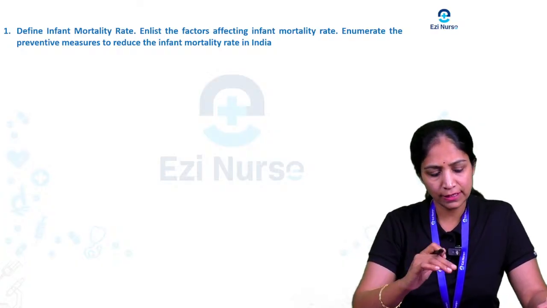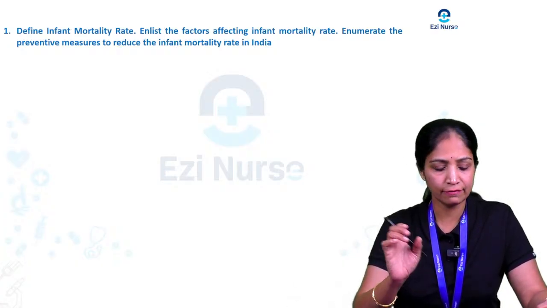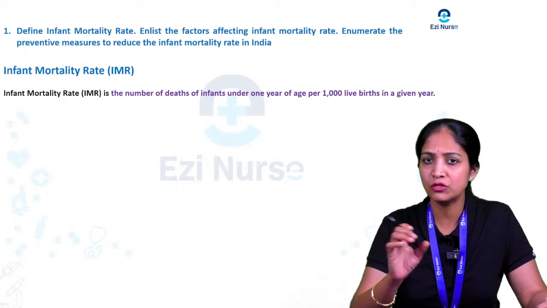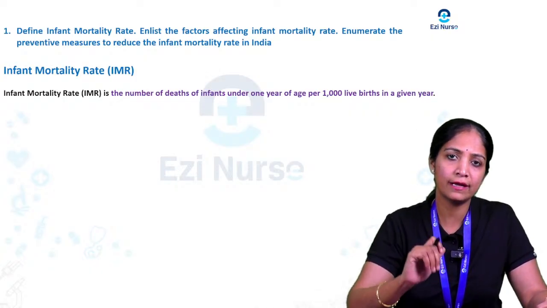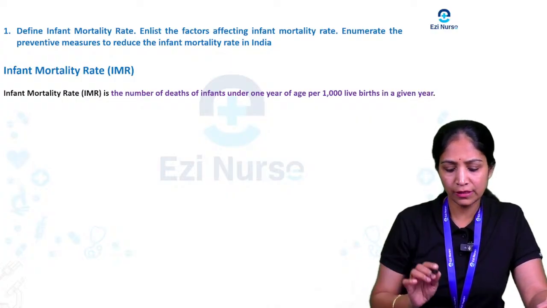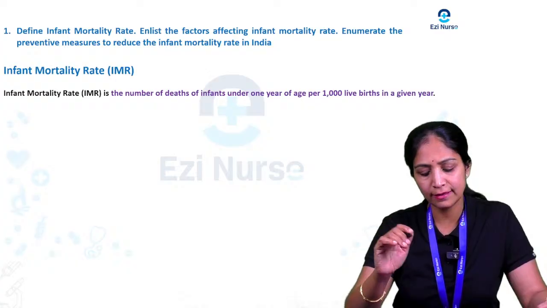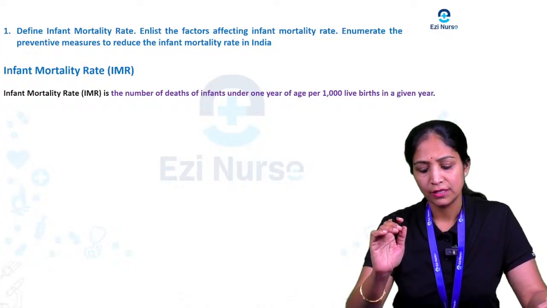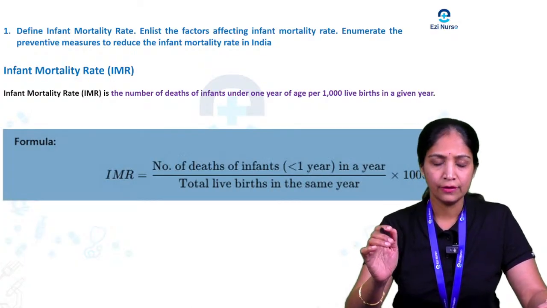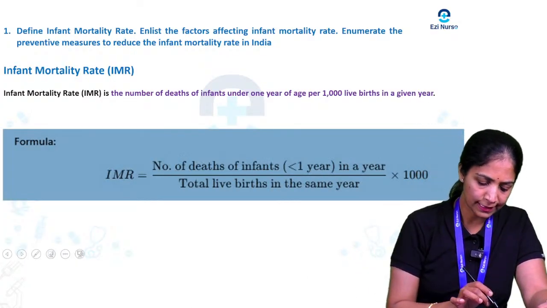You see, the first thing they asked is to define infant mortality rate. Define means you are going to state what you mean by infant mortality rate. Infant mortality rate is the number of deaths in infants under 1 year of age per 1000 live births in a given year. Okay, so this is the definition of infant mortality rate.